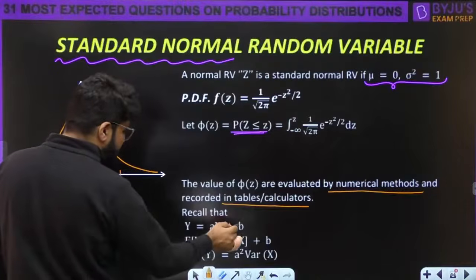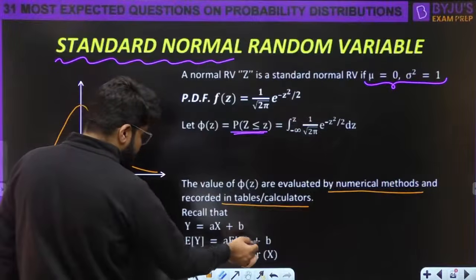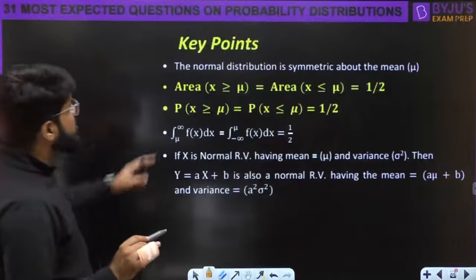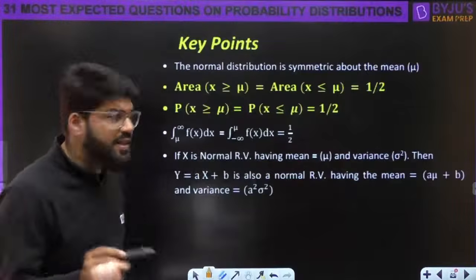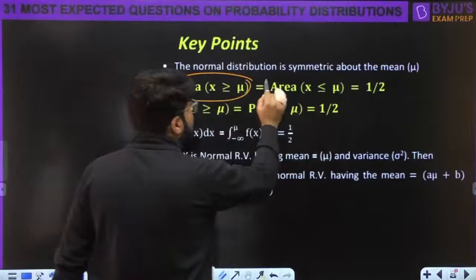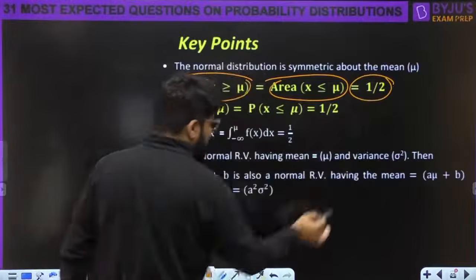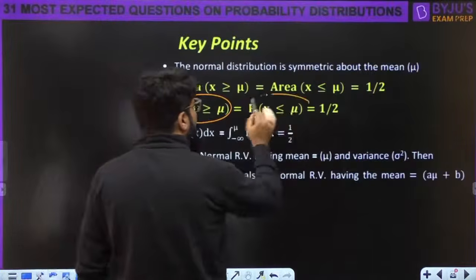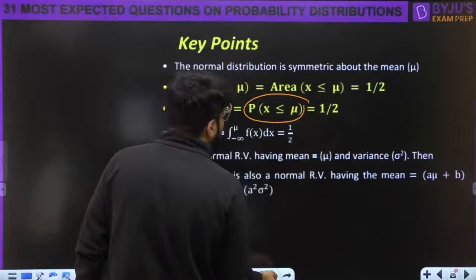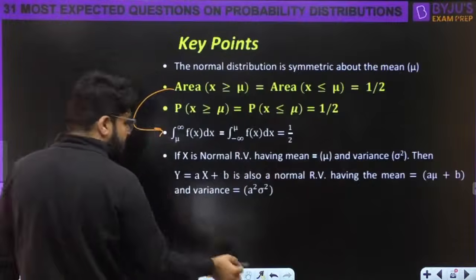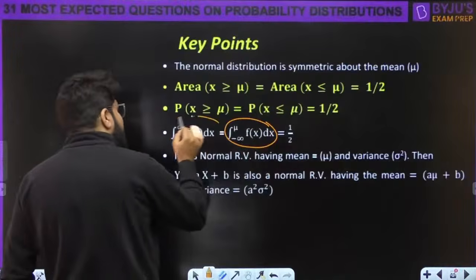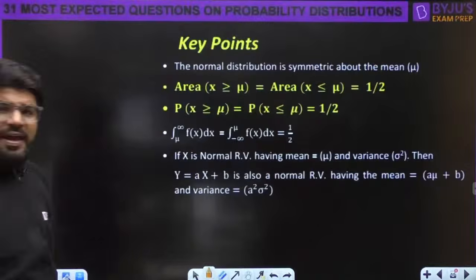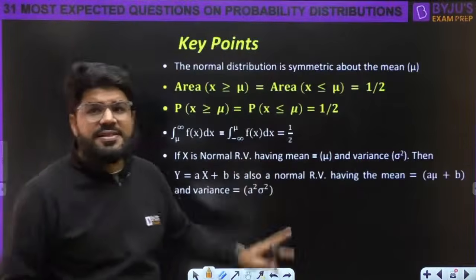If we know y is ax plus b, so mean of y is a mean of x plus b, and the variance of y is a square variance of x. Some important key points here. Normal distribution is symmetric about mean, already specified, and that is why the area after the mean or area up to the mean, both are equal and 50-50%. Area or probability is also in terms of integration. So integration up to the mean or integration after the mean is half. Both is 50-50%.